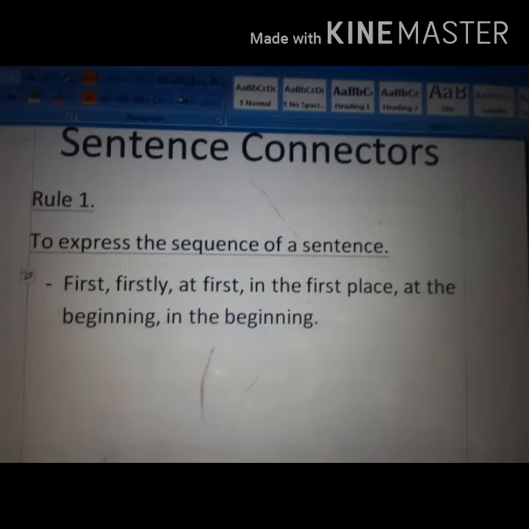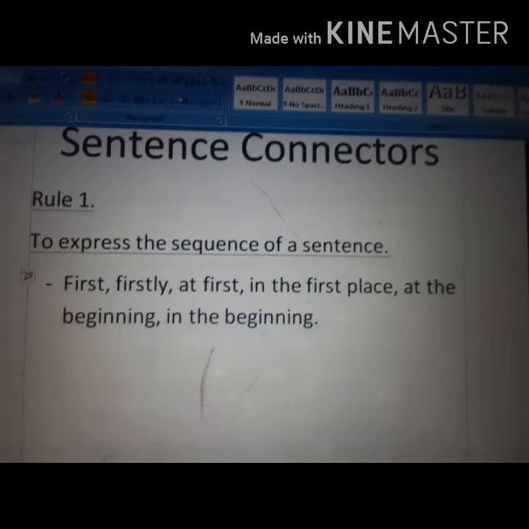The connectors are firstly, at first, in the first, at the beginning, in the beginning.